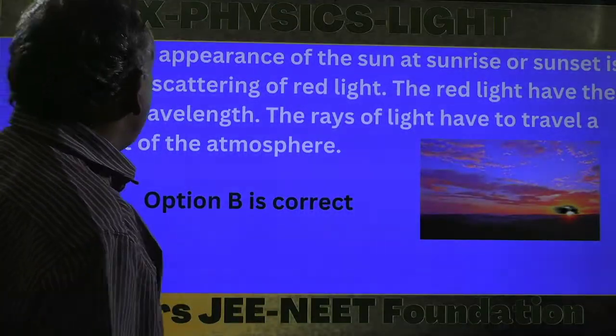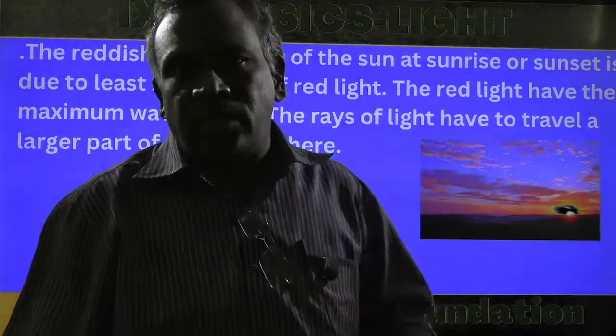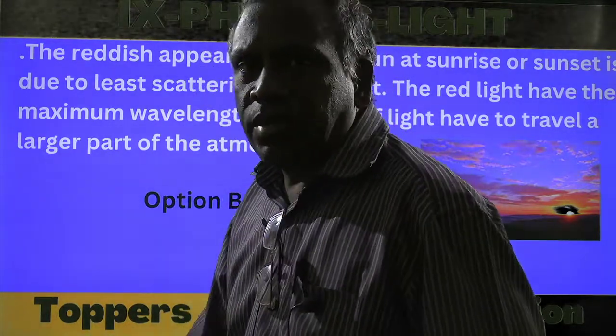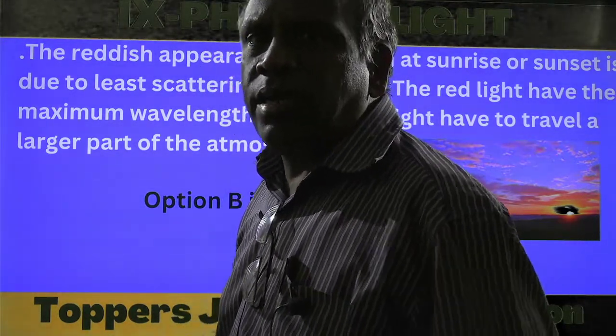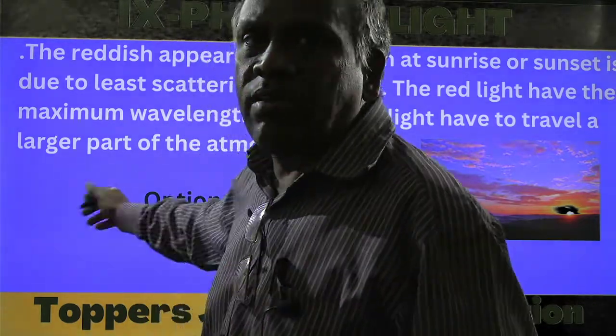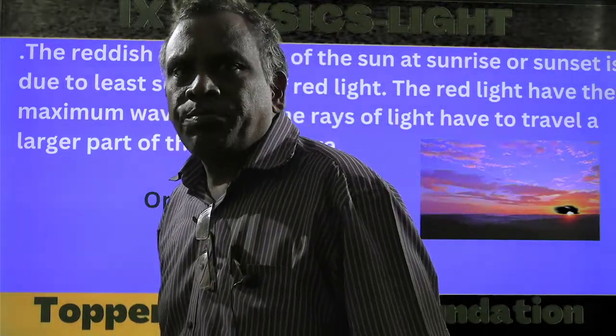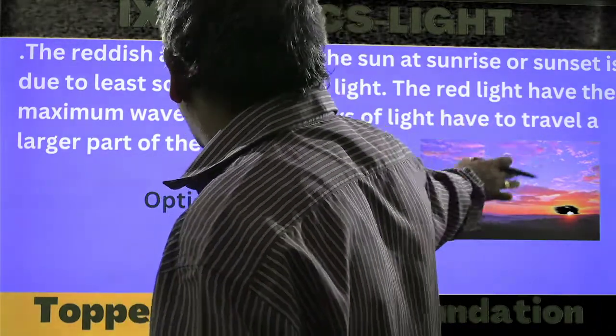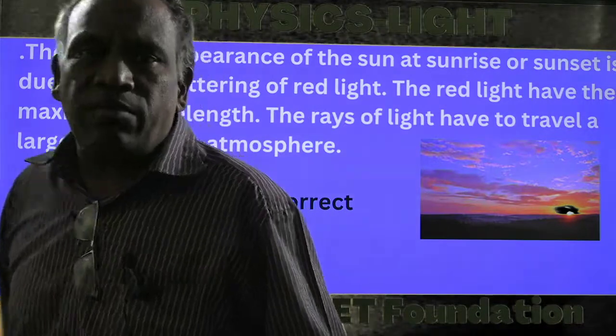The reddish appearance of the sunrise or sunset is due to the least scattering of red light. Why does red light appear in the evening? Because there is the least scattering for red light, that's why the reddish appearance is observed. Red light has the maximum wavelength.